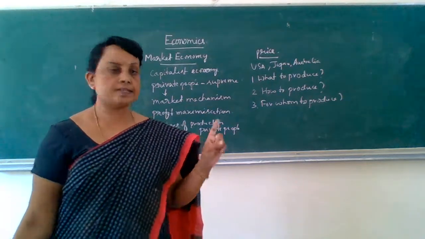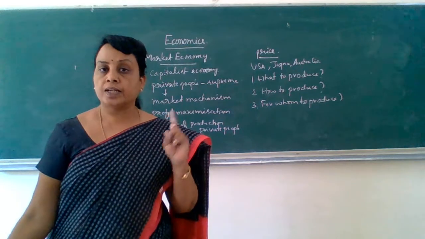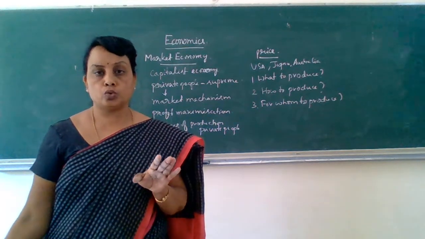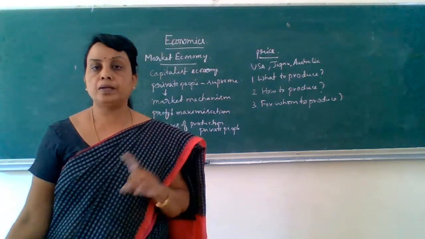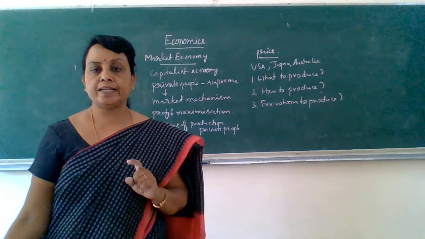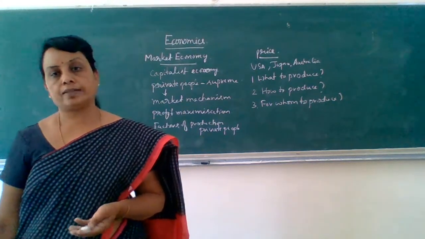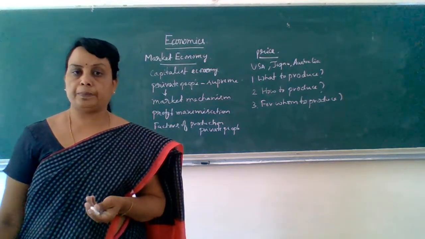And for the last question, that is for whom to produce. In a centrally planned economy, government will produce the goods and services for the poor people, but here in a market economy, the private people will produce for the rich people and they neglect the poor people.